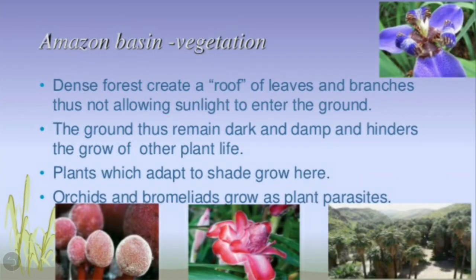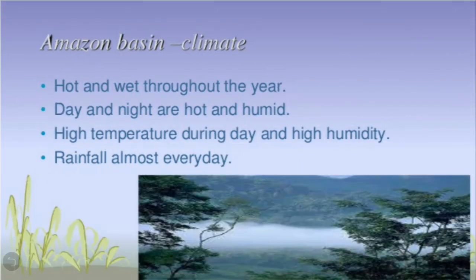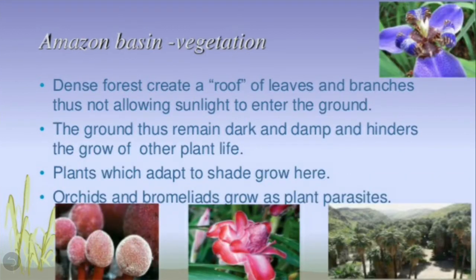Now let's move on to the vegetation. Dense forests create a roof of leaves and branches, and thus it does not allow sunlight to enter the ground. Children, as I have told you just now, it has rainfall almost every day. So as it rains every day, it has dense forest.